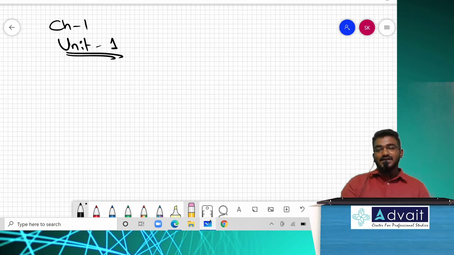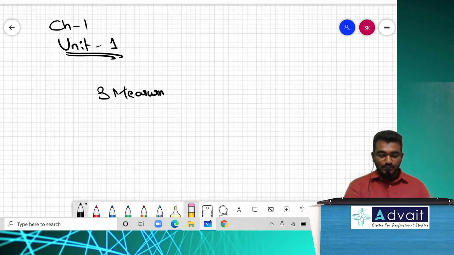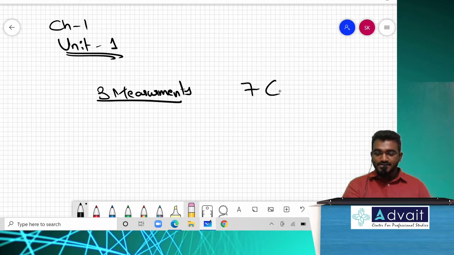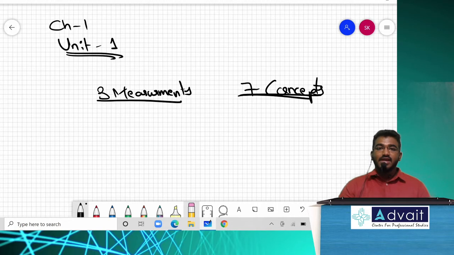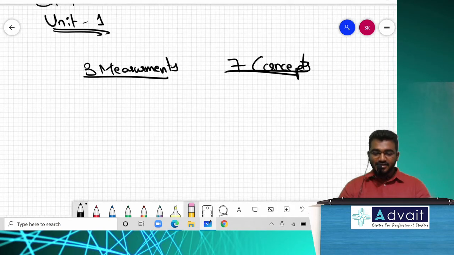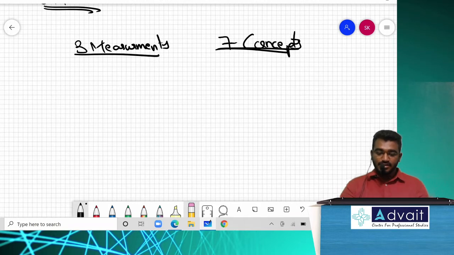Now, to understand national income, we have 3 measurements. How many measurements? 3 measurements and 7 concepts. So in this entire unit, we have to understand these 3 measurements and 7 concepts of national income. So which are those 3 measurements?